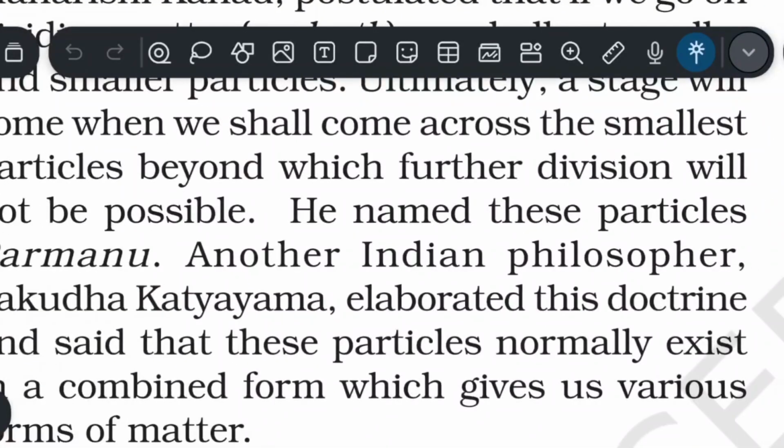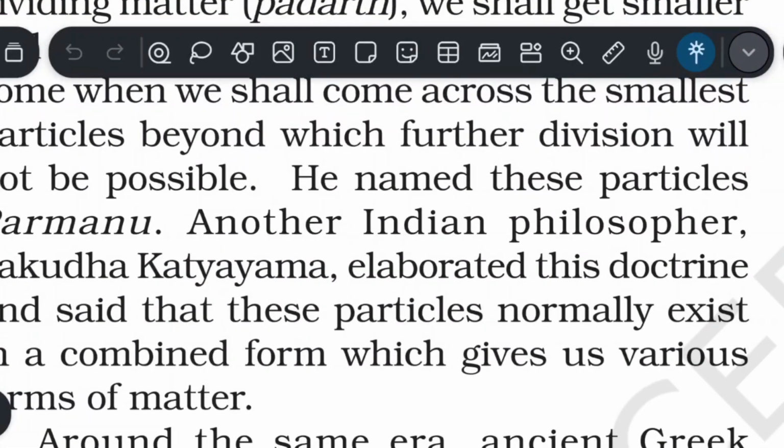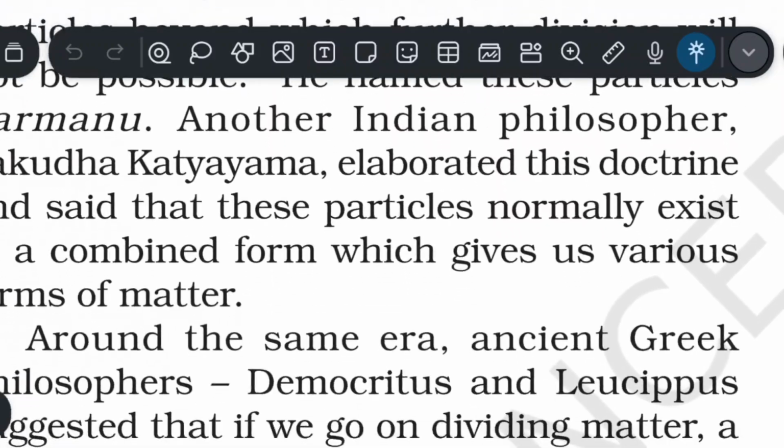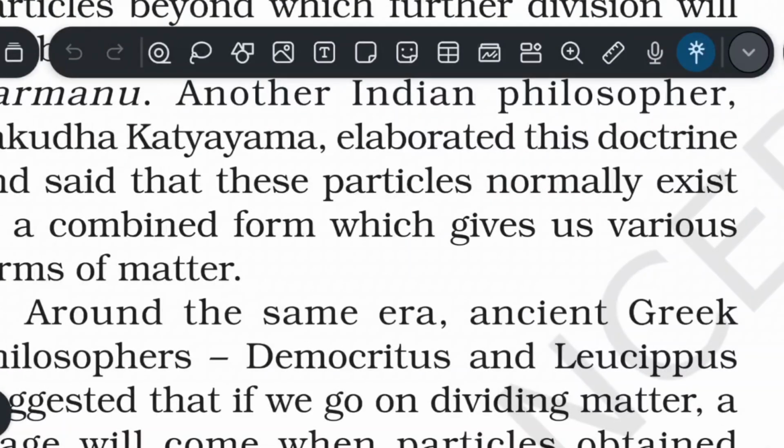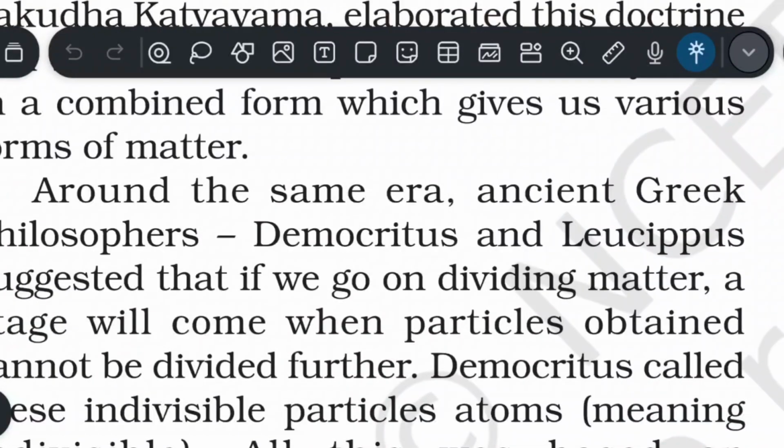Another Indian philosopher, Pakudha Katyayana, elaborated this doctrine and said that these particles normally exist in a combined form, which gives us various forms of matter.